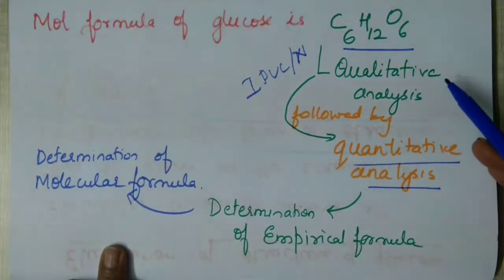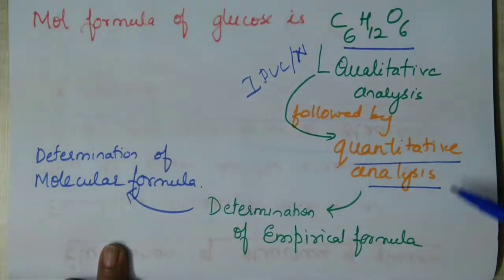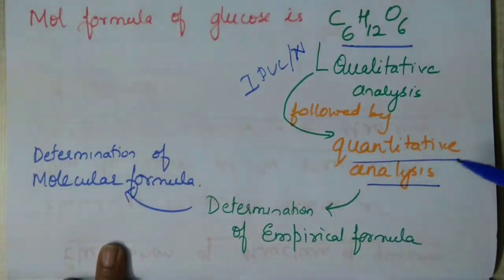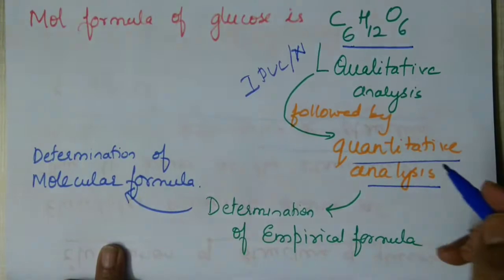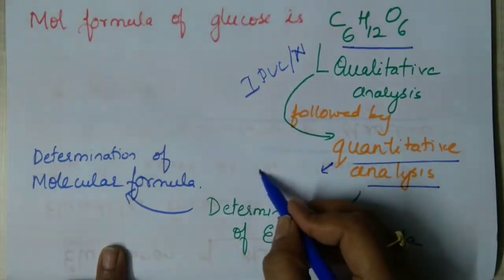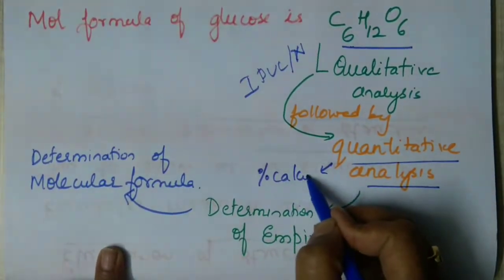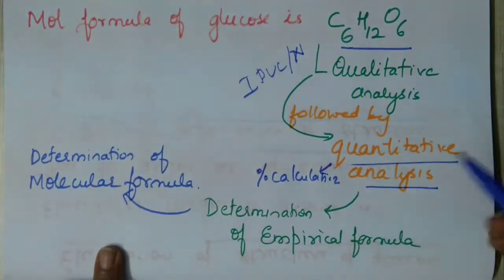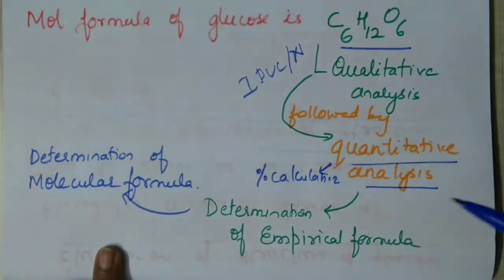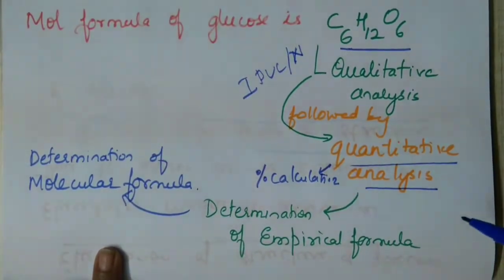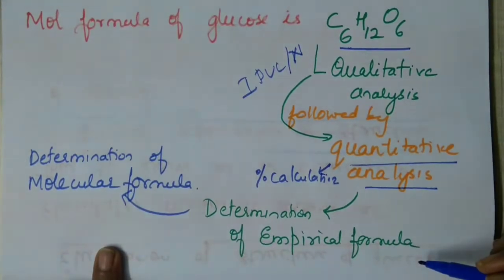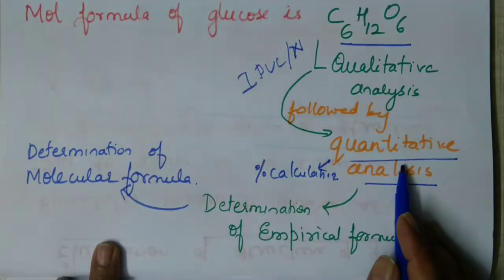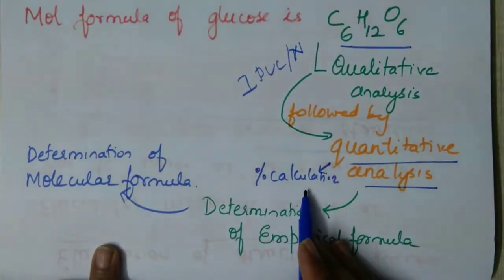In quantitative analysis, you are going to find out how much quantity of carbon, hydrogen, oxygen is present. In qualitative, you just identify whether carbon is present or not. You just confirm it. Once it is confirmed, you will go for how much of it is present. Carbon ide andre ಎಷ್ಟು ಇದೆ ಅನ್ನೋದನ್ನ ನೀವು quantitative analysis ಅಲ್ಲಿ ಕಂಡುಹಿಡಿತೀರಾ.